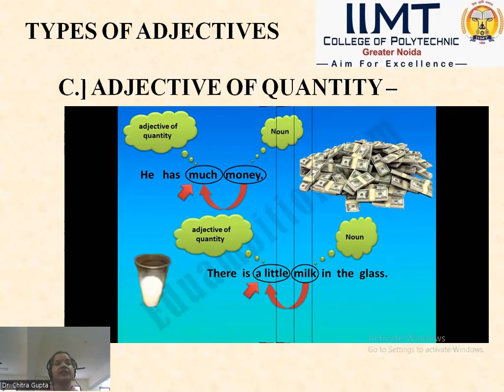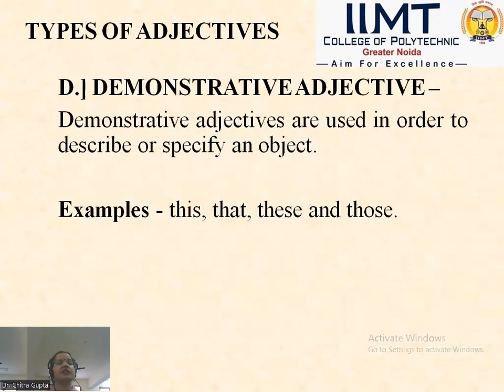Another example, there is a little milk in the glass. What is the noun here? Milk. And it shows the quantity of a noun here, how much milk is left in the glass. So we can see here that there is a little milk in the glass. So it shows the quantity of a noun. How much? A little milk is left in the glass. Hope you have understood. Now proceeding forward.